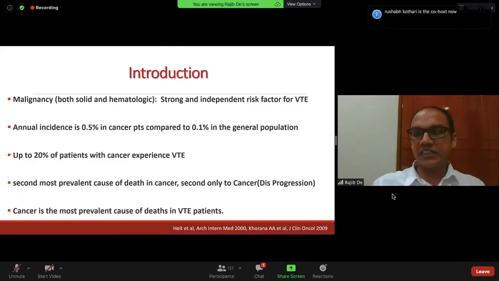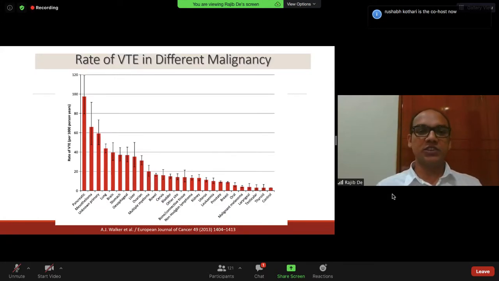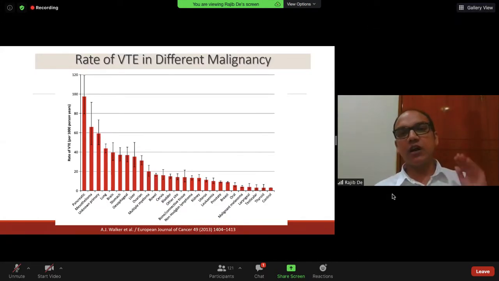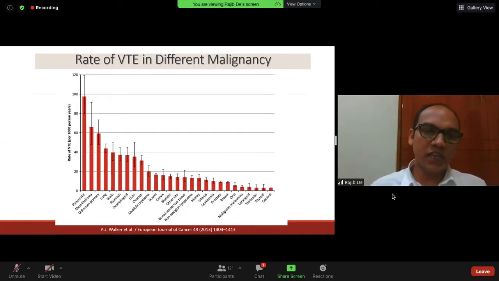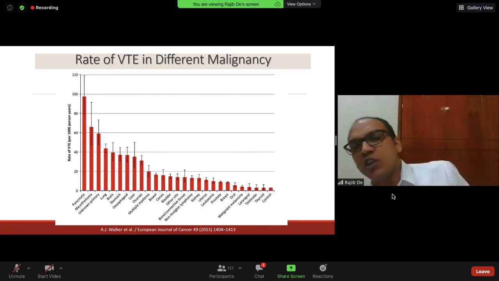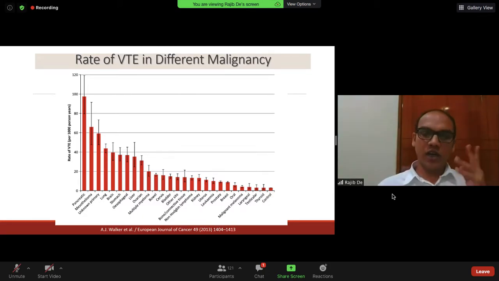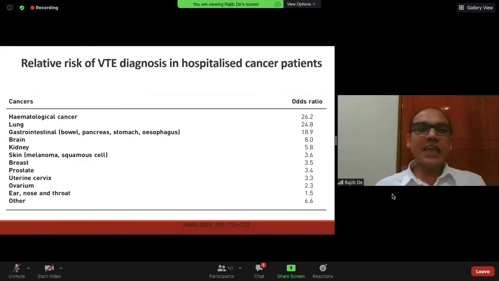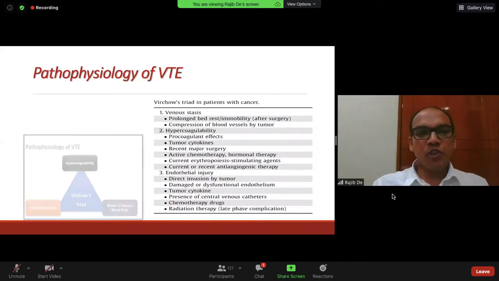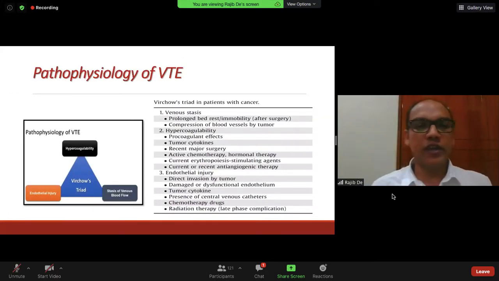So we can understand the significance of VTE in cancer patients. Different cancers have different frequencies of VTE. It is more prevalent in GI malignancies like pancreatic, lung, brain, hematological malignancies, and comparatively less frequent in head and neck cancers, breast, etc. And among hospitalized cancer patients, VTE is found more frequently in hematological cancers, lung, GI malignancies, brain, etc.